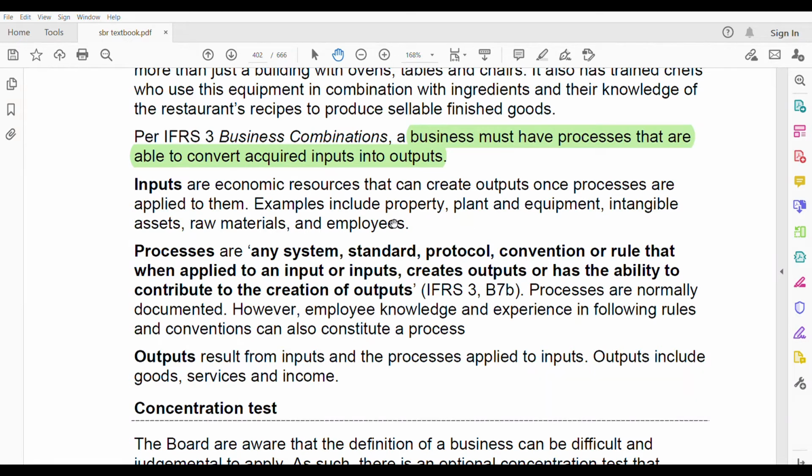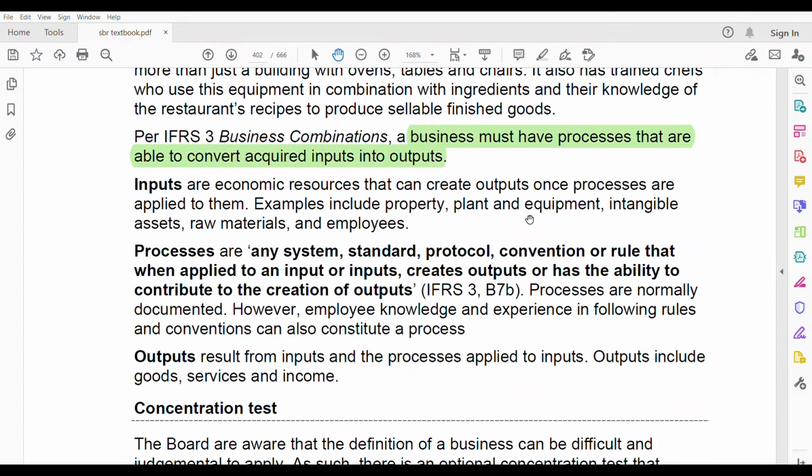If you have good employees, you can create good services, right? You definitely need employees to run the business, so employees are also part of an input, as are intangible assets. But they just do not make it into an output.